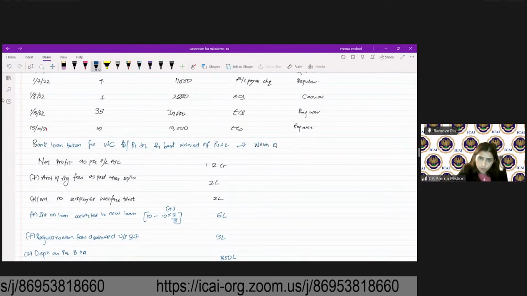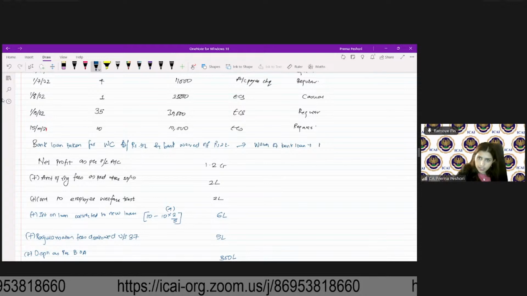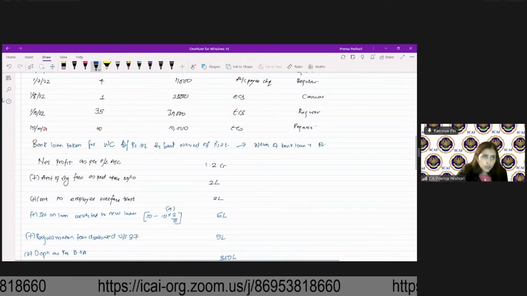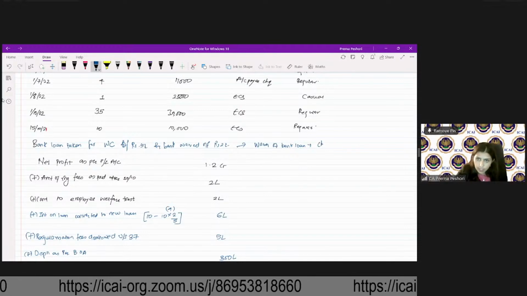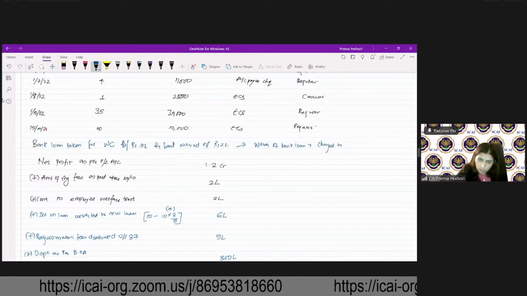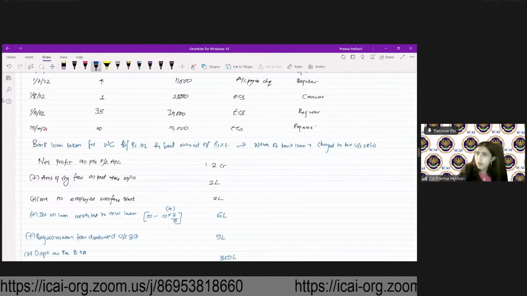So waiver of bank loan is charged to tax under section 28(4).